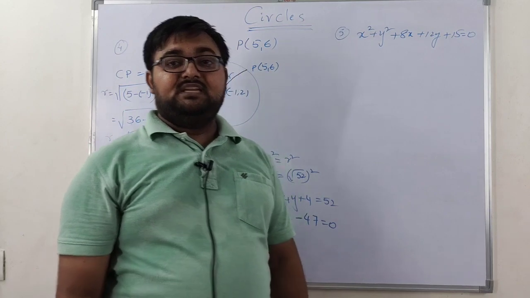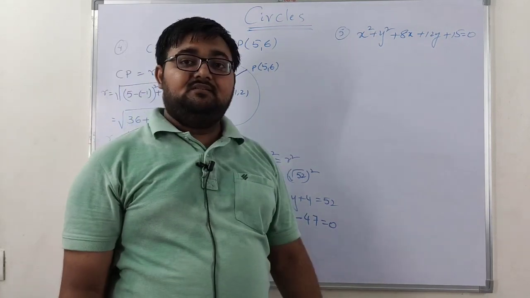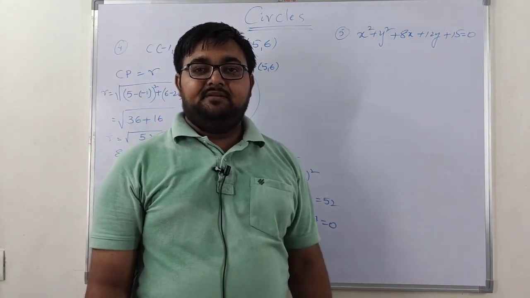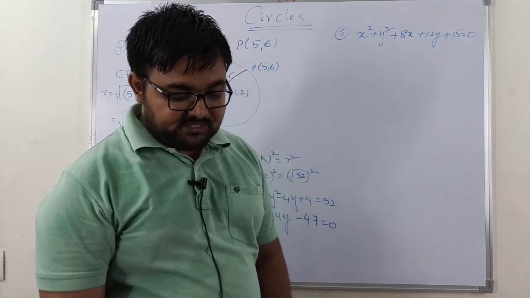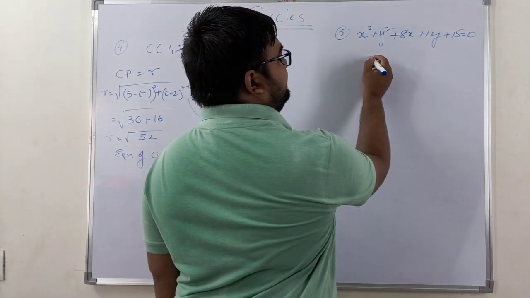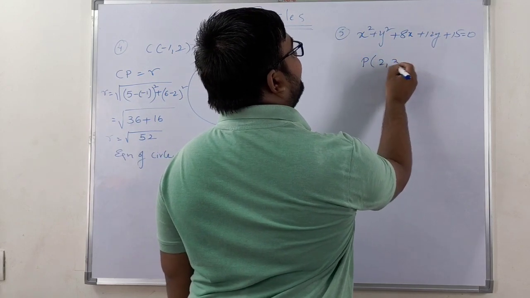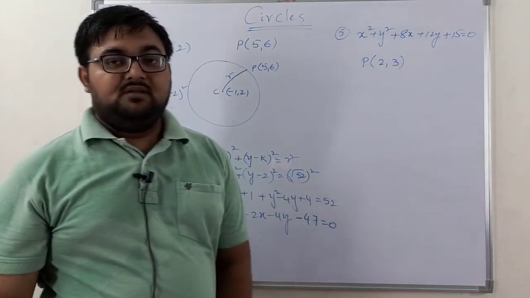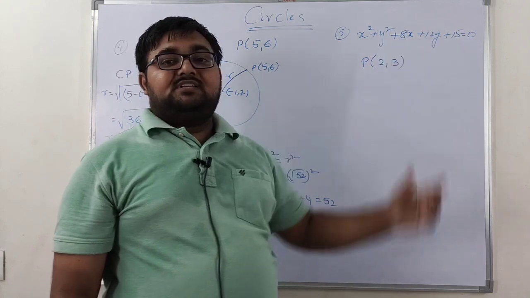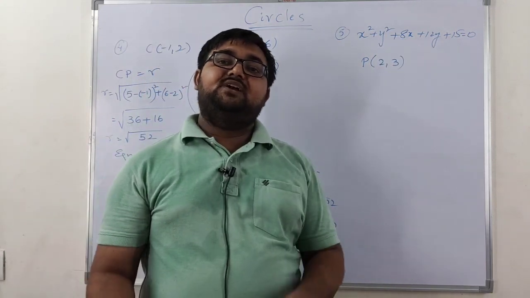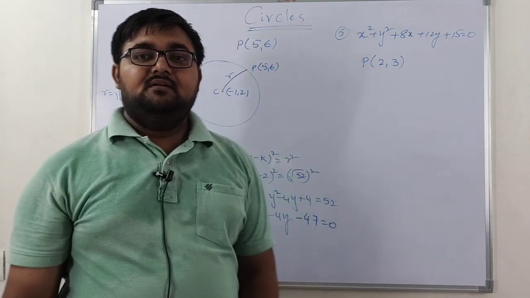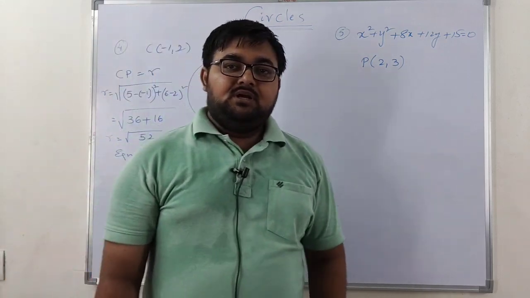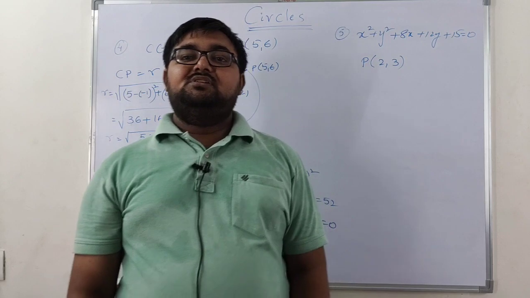So this is the given equation of a circle. To this circle we need to find one concentric circle which passes through the point 2, 3. So already we know how to find the equation of a concentric circle.